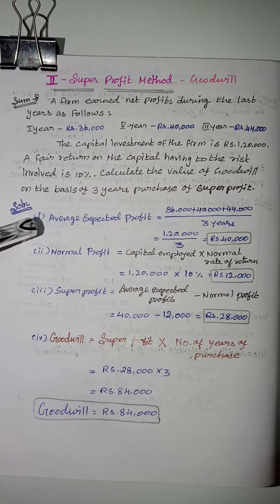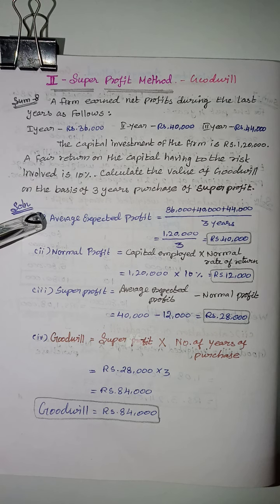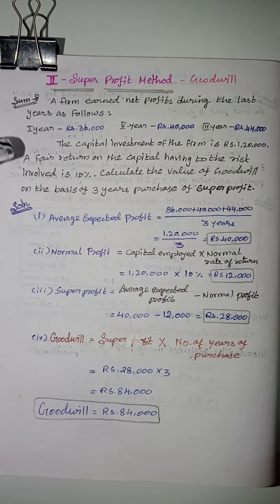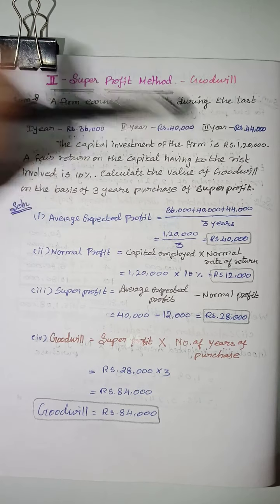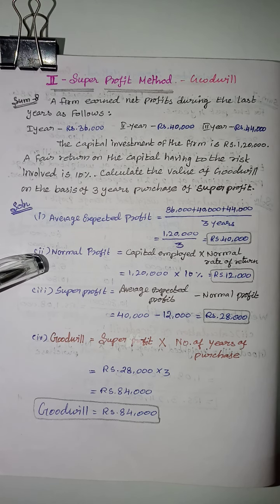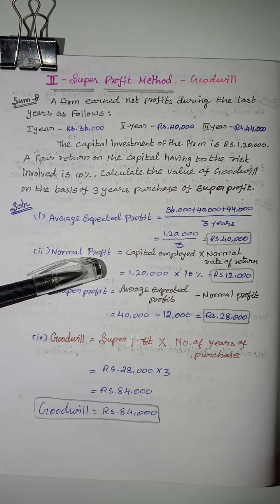So the average expected profit is rupees 40,000. Then normal profit. Normal profit is capital employed into normal rate of return. Capital employed is 1,20,000. Normal rate of return is 10%. So the normal profit is rupees 12,000.